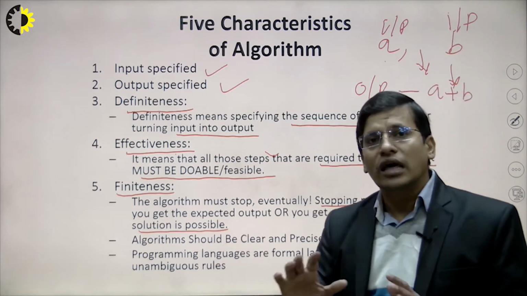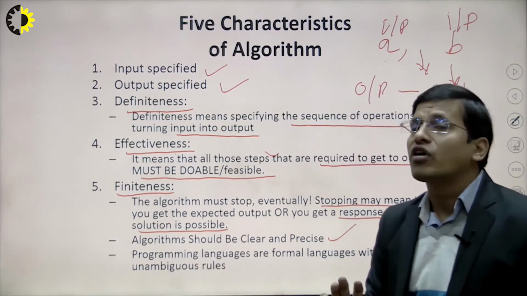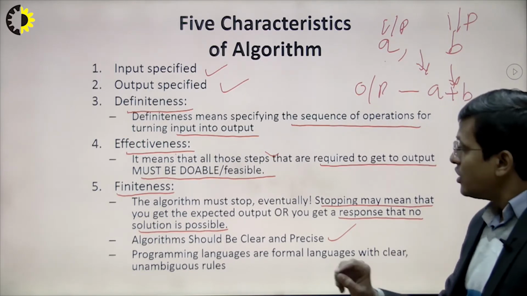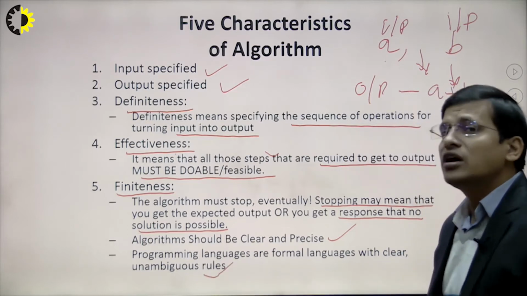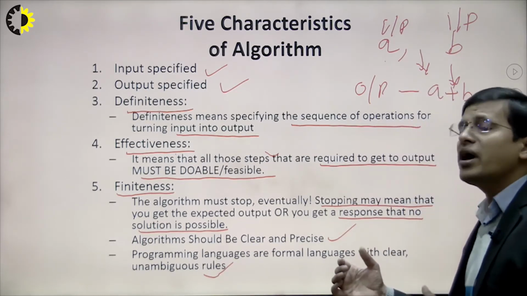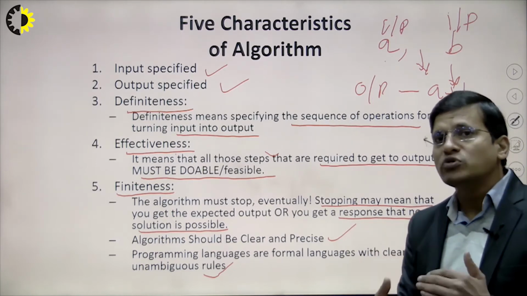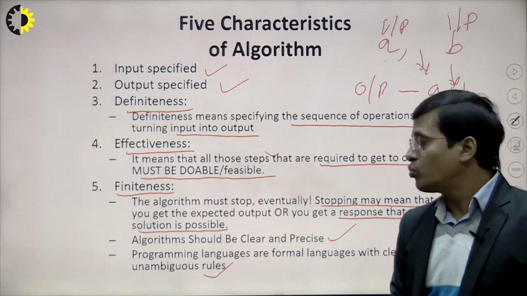The algorithm should be clear and precise, and we also focus on programming languages. Programming languages are formal languages with clear and unambiguous rules. So all the steps we have considered should be unambiguous, and we have to check them one by one to get the required output.